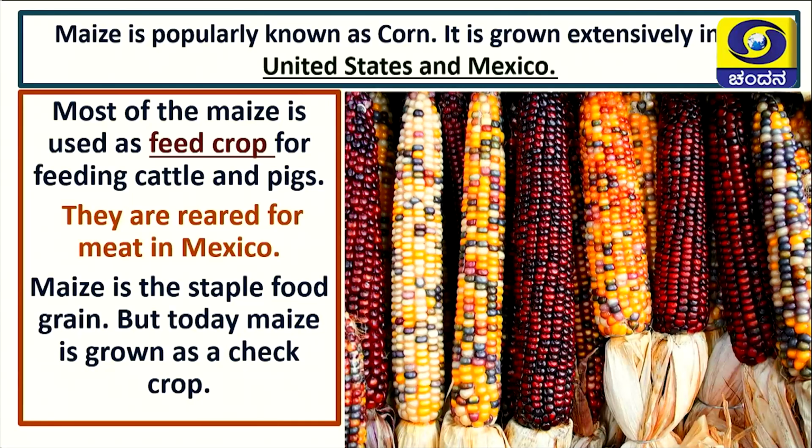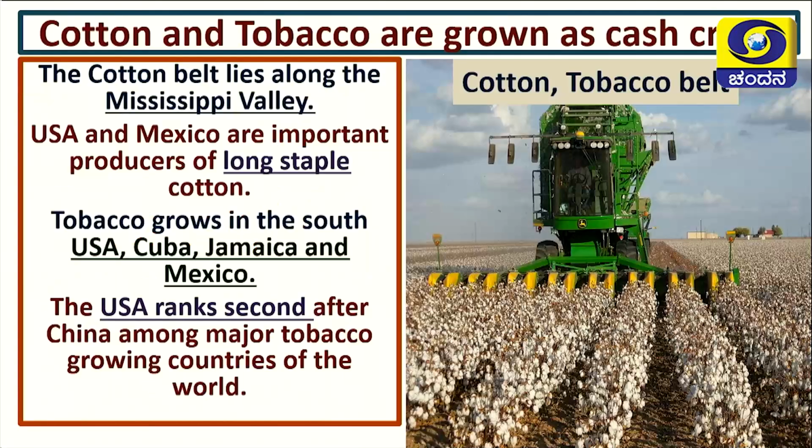Check crop is nothing but it is not very important in our day-to-day life, but they are growing it. Now we have learnt about the wheat belt, the second one is the corn belt, the third one is the cotton and tobacco belt. Cotton and tobacco are grown as cash crops. What are cash crops? This is not for consumption purpose, this is for industrial purpose.